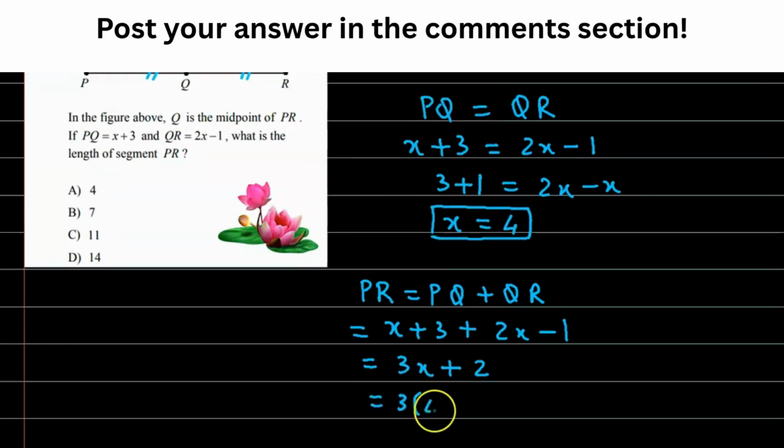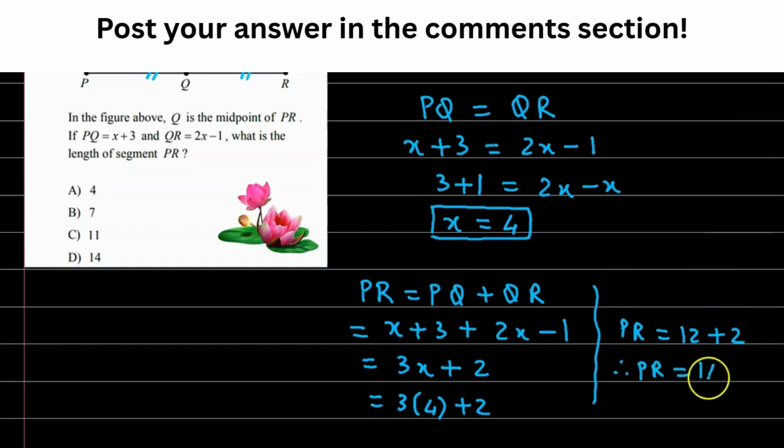So we have 3 times 4 plus 2. So we have PR is equal to 3 times 4 is 12 plus 2. So therefore length of segment PR is equal to 14, which is option D.